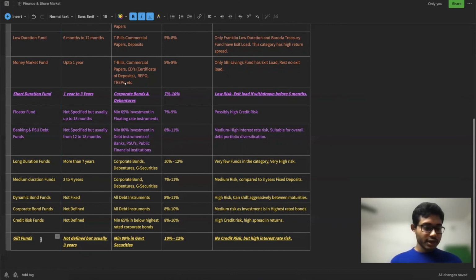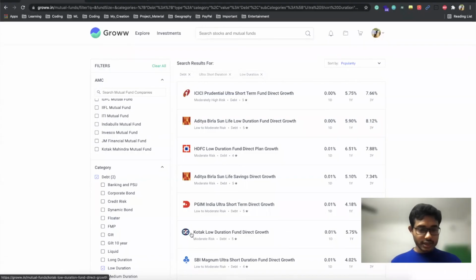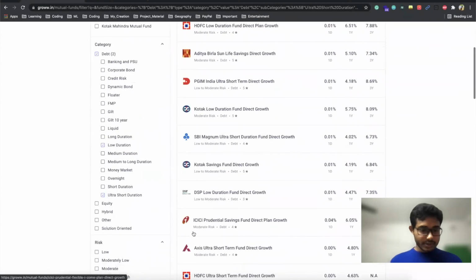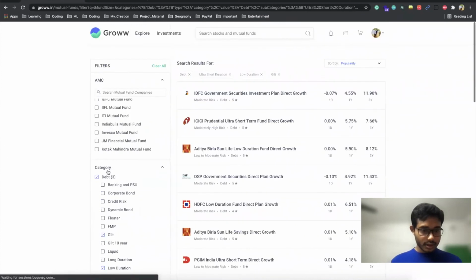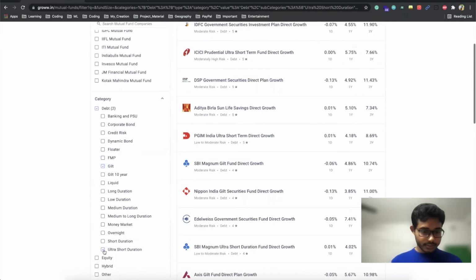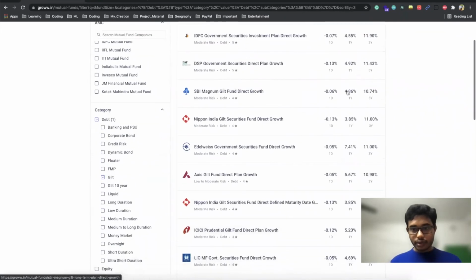There is also one fund called yield fund. These funds mostly invest in government securities. More than 80% goes into government securities, and its return is also around 10 to 12%. So let's check on this website. The yield fund is okay. If you consider the long-term time horizon, for 3 years it is showing around 11%, 10%, right?